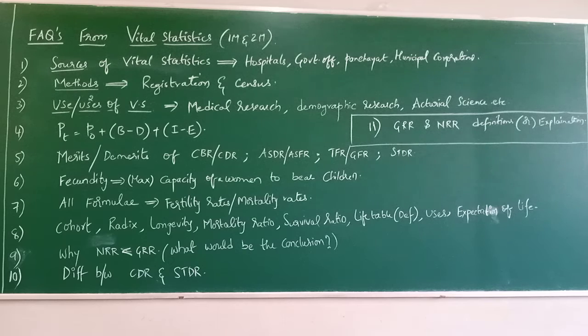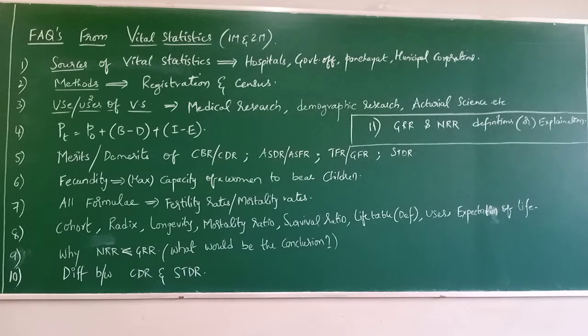So these are the sources. Remember, sources of vital statistics. Mention a source, if it is asked, any one of all these 4 can be written. Hospitals, government offices, etc. But see to it that you don't stick to only one term, I mean only writing hospitals. If it is asked for 1 mark also, preferably you write 2 alternatively. Clear? So even if it is asked for 1 mark, mention a source, I mean a single source, better you write 2. Nothing will go wrong in that.